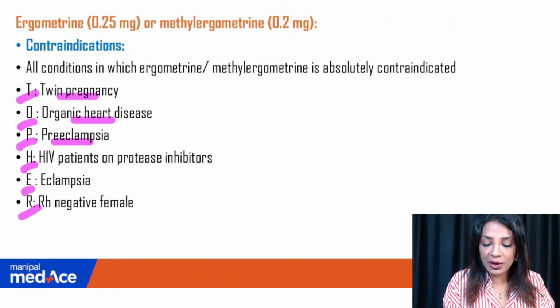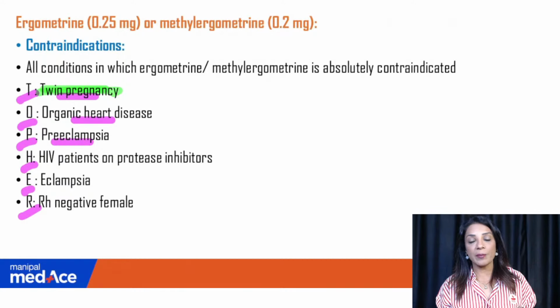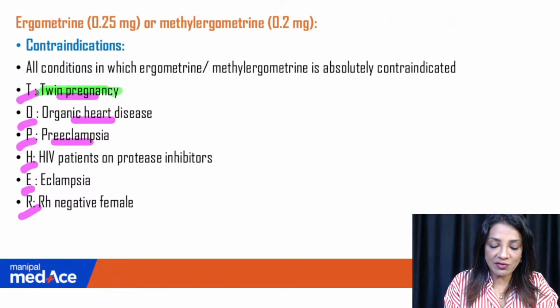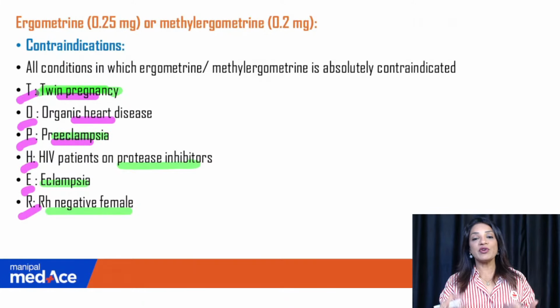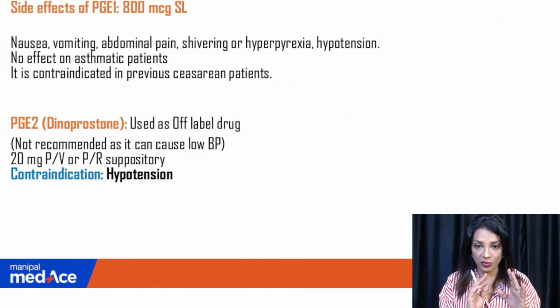Why twin pregnancy? Because baby 1 has delivered, but baby 2 is still there. So you have to be very careful. Don't give Methergin before baby 2 and placenta 2 are out. Organic heart disease because of hypertension, preeclampsia, HIV patient on protease inhibitors, eclampsia, obviously because of blood pressure, and RH negative females, because we do not want feto-maternal hemorrhage to happen. So these are the contraindications, and the answer is ergometrine for this question.